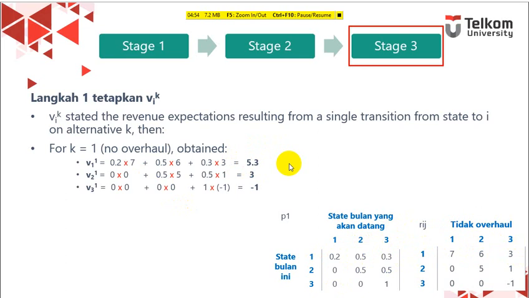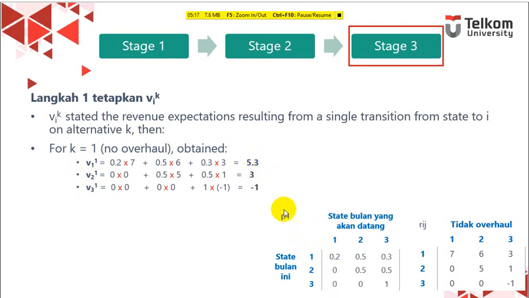So if our machine condition is 1, the expectation of revenue will be 5.3. What if the machine condition is 2, or fair? The expectation of revenue will be 3.